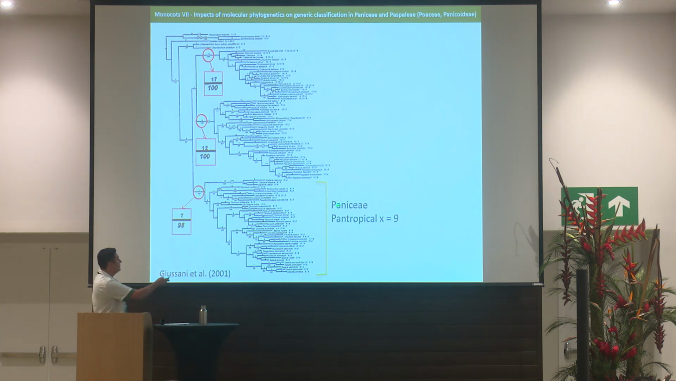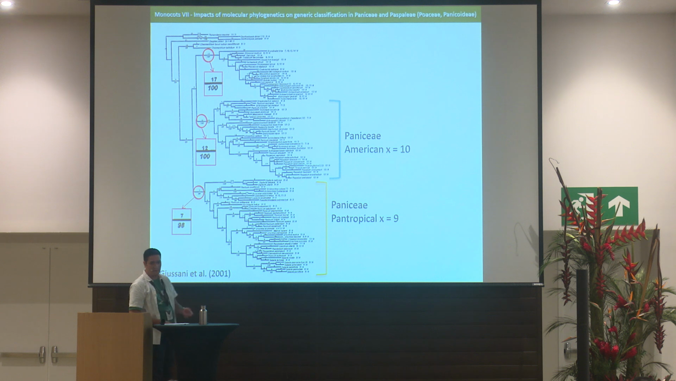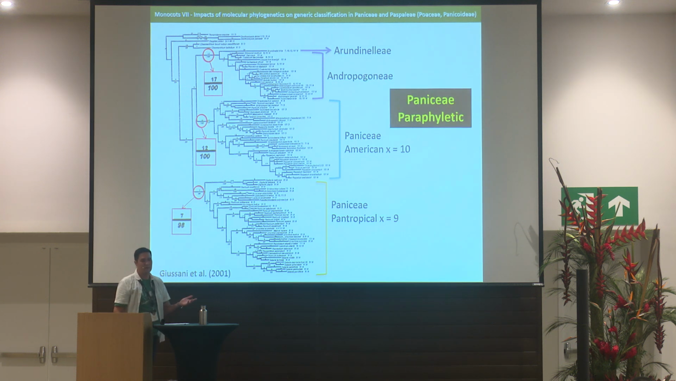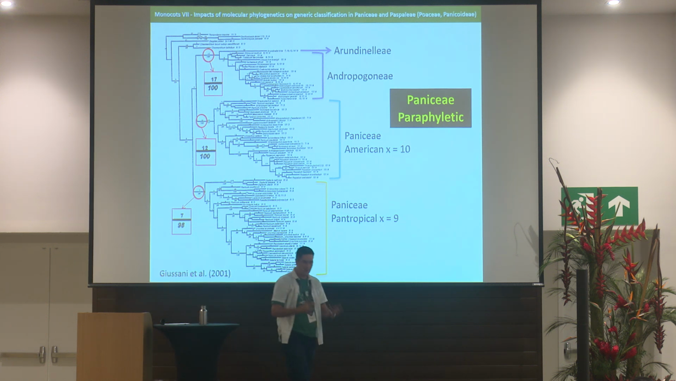And in this study, the last one, we can see that tribe Paniceae was recovered in 2 distinct clades. One of these clades including pantropical taxa with a basic chromosome number equal to 9, and another clade including American taxa with a basic chromosome number equal to 10. And the problem here is that this clade, X equal to 10, is sister to the clade including Arundinelleae and Andropogoneae. So here we can see that Paniceae, as circumscribed by Clayton and Renvoize, is paraphyletic.